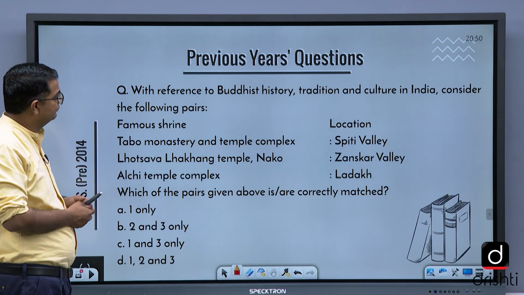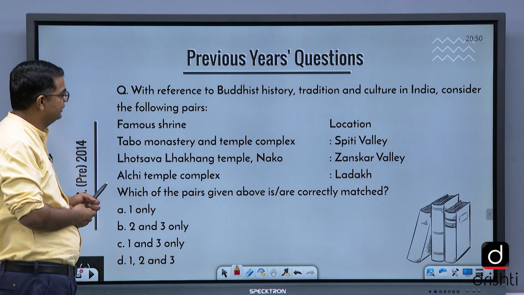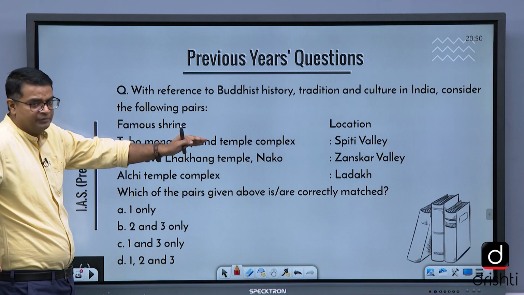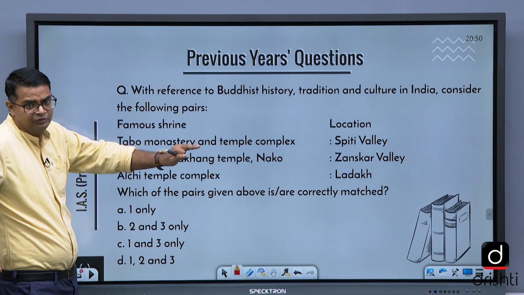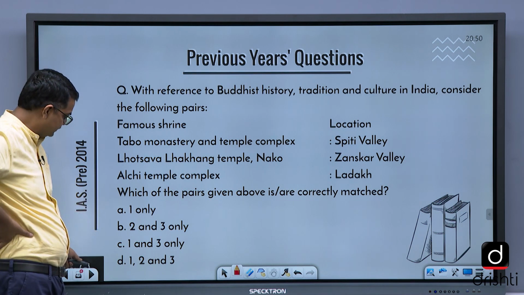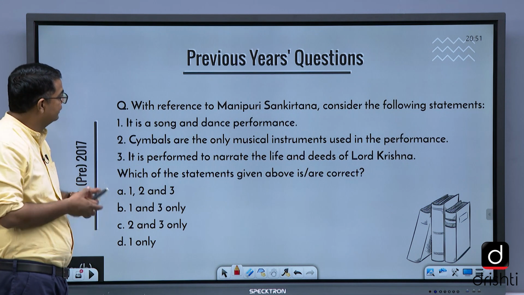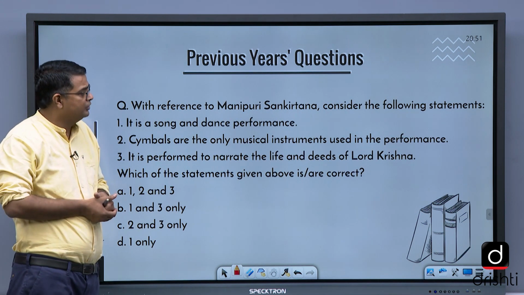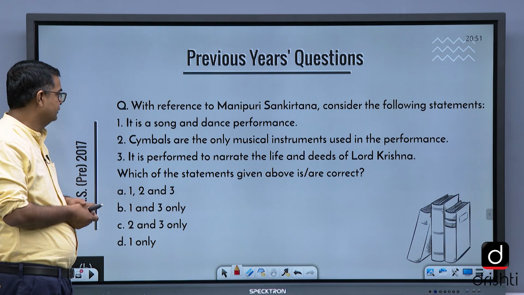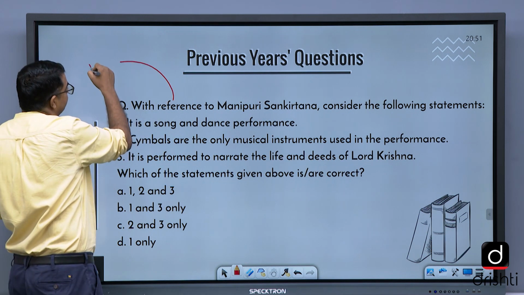With reference to Buddhist history, tradition and culture in India, consider the following pairs. The famous shrines of Buddhists, and again the locations. They keep on asking this, the monasteries and others. It is related to Buddhism. With reference to Manipuri Sankirtana, consider the following statement. It is a song and a dance. Again, it is related to the Bhakti movement.